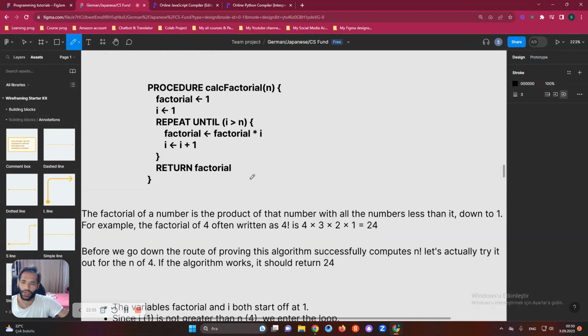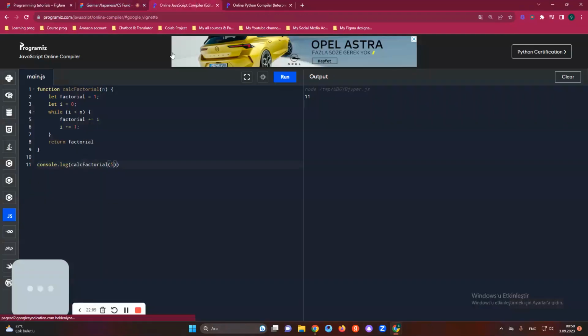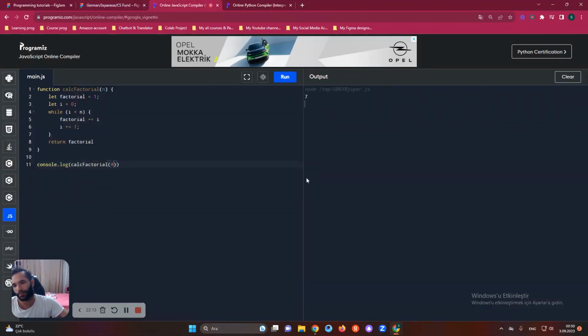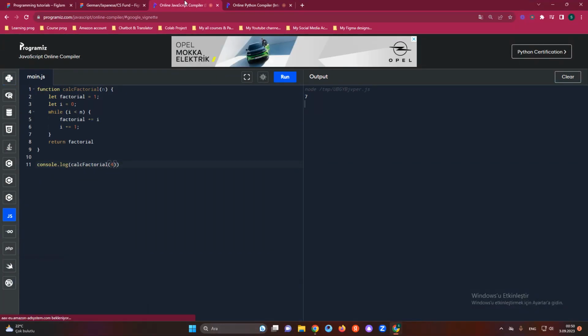So let's check it in here. If you put 4, what will be 4? I will show you one important thing in here. If you say 4, what will happen? 7. It's wrong. Why is it wrong?